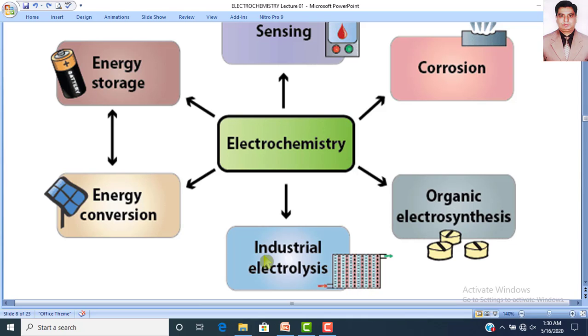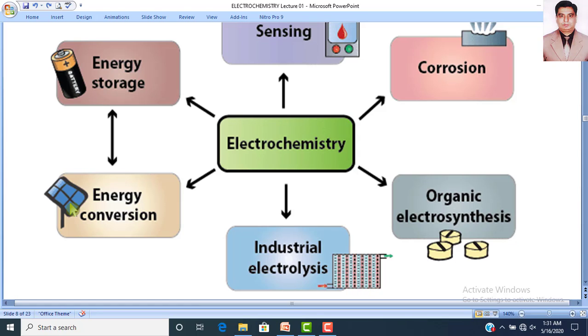Similarly, nowadays, two main important applications of electrochemistry are energy storage and energy conversion. For energy storage, you are using a cell or battery, and for energy conversion, just like nowadays you are converting solar light into electrical energy by using solar panels.